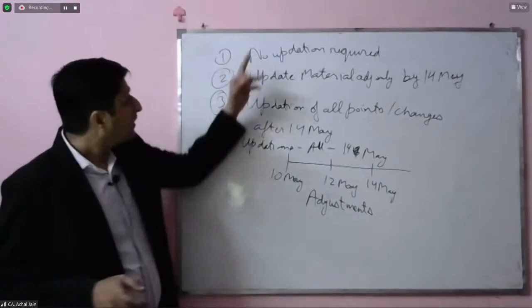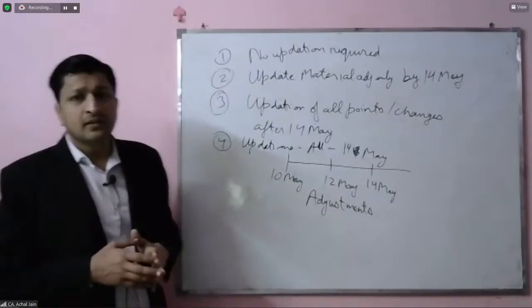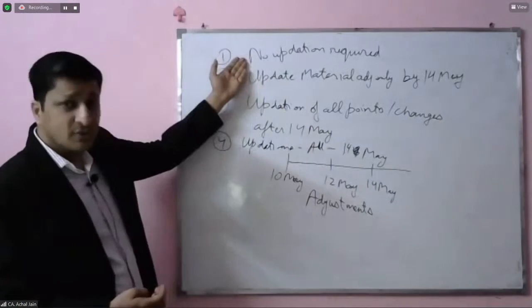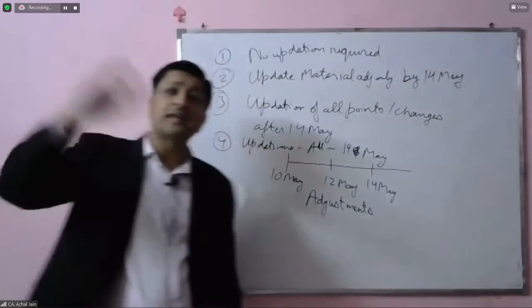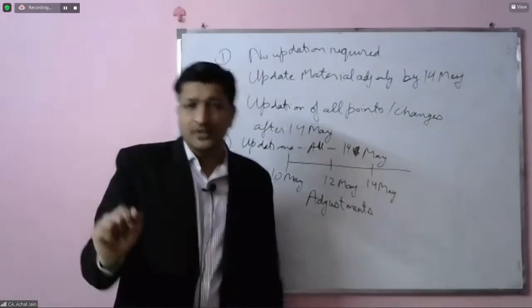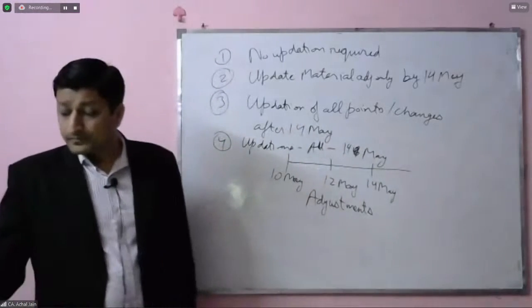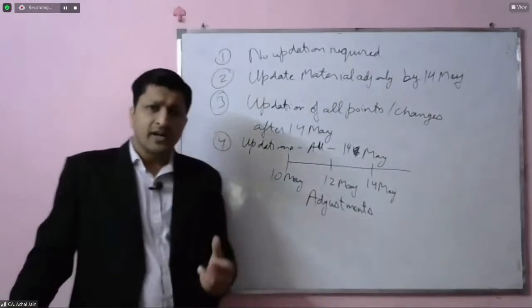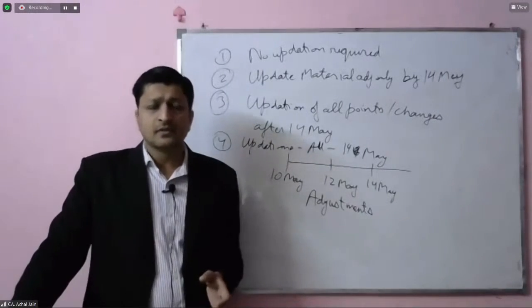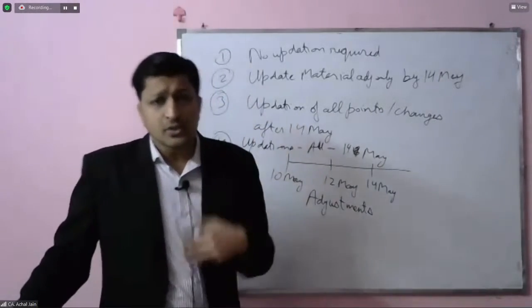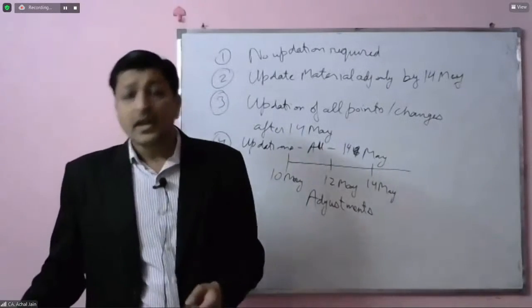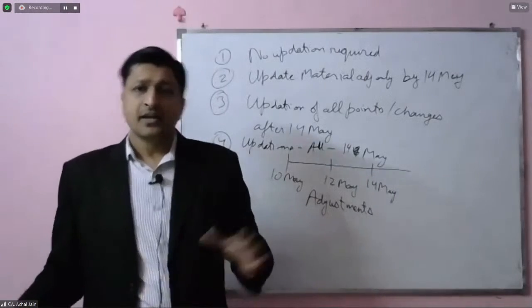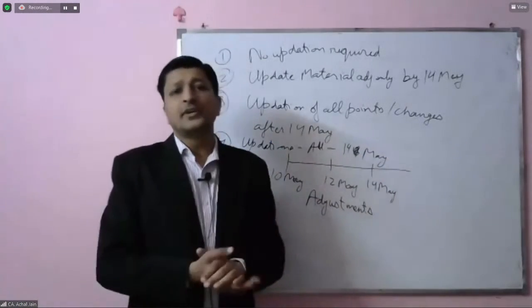If you look at options 1, 2, and 3, they will not really help. Why? Because to say that updation is not required, or that updation can be done after the audit opinion, is not acceptable. However, one may argue that if the updation is made only for material items, what is the problem? Because audit is all about materiality, and focusing on the material items which are then adjusted, and if that is good enough, then there is absolutely no problem.